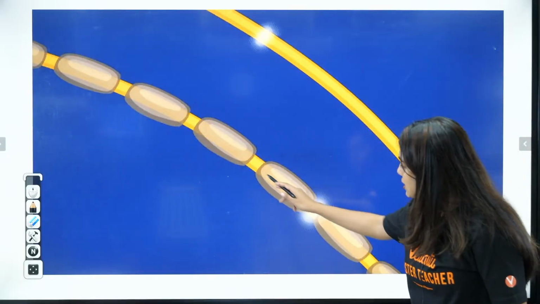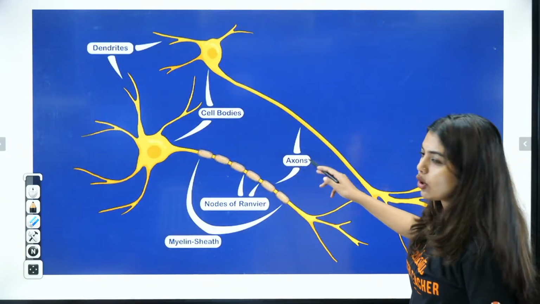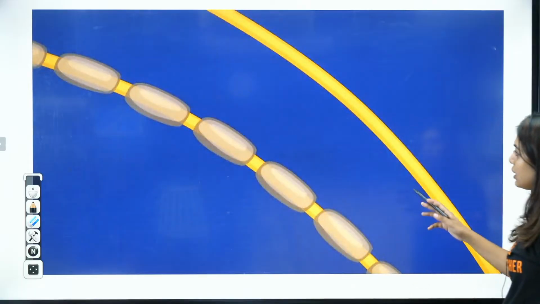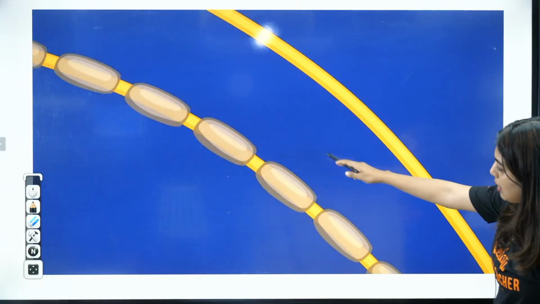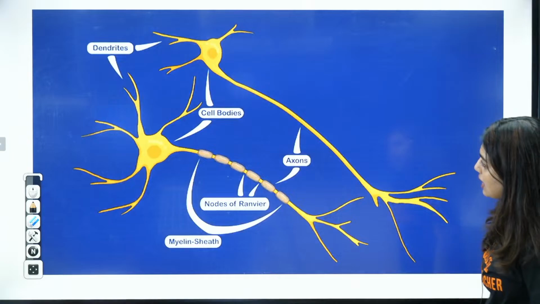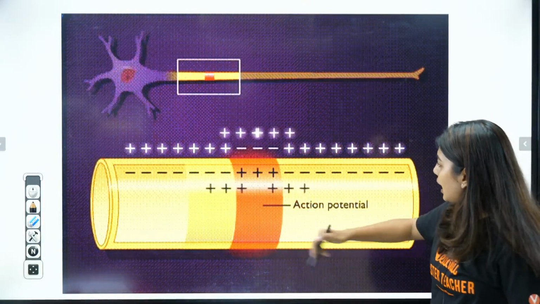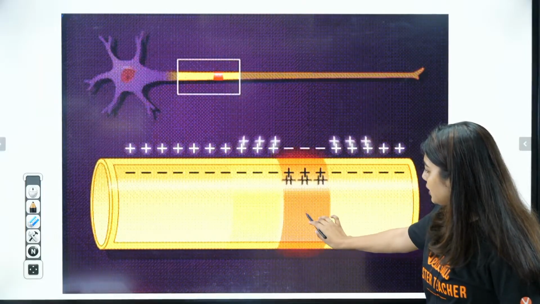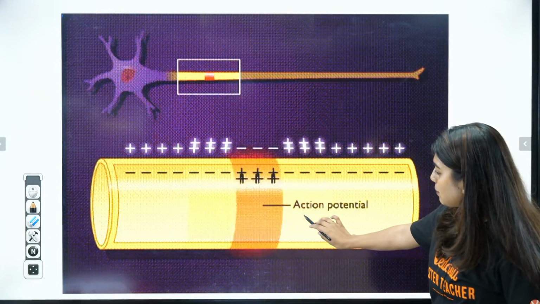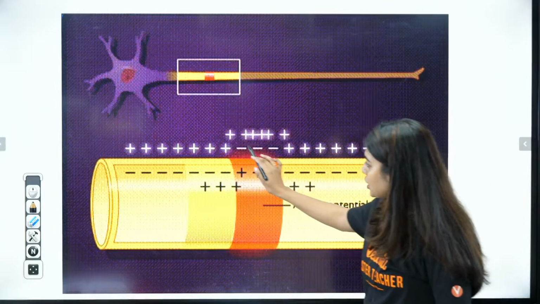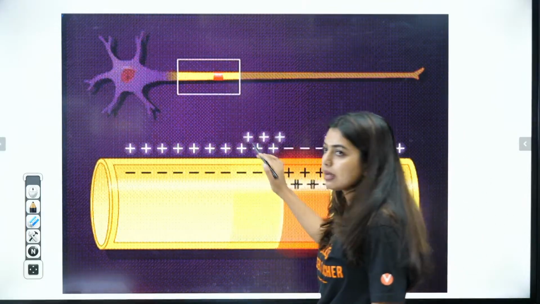Now students, can you see? This saltation I'll teach you. Now you can see how it's jumping from one myelin sheath to another, wherever the axon is exposed. Now look here. Action potential. Then here what is going to happen? Repolarization, depolarization. So here also you can see the signs changing. This I'm going to teach you now.